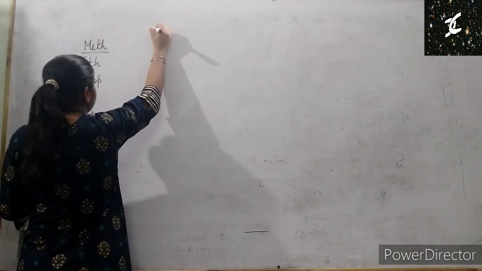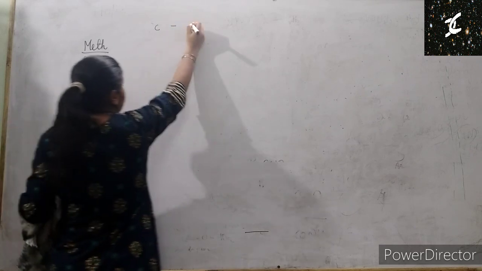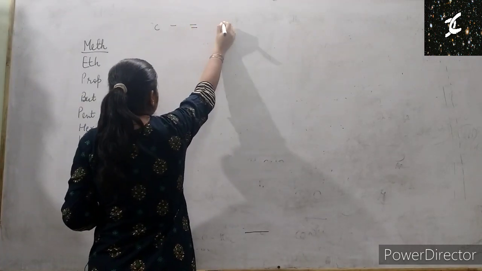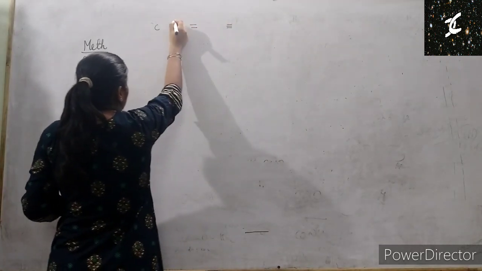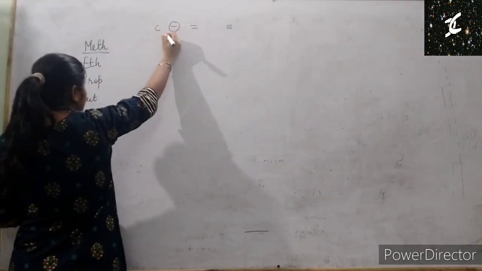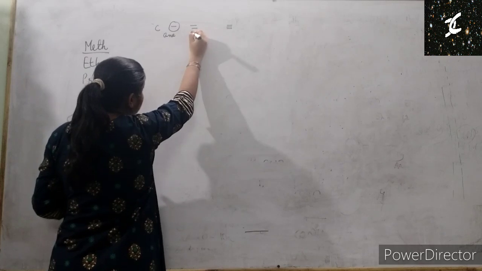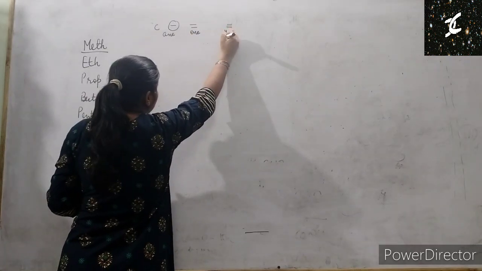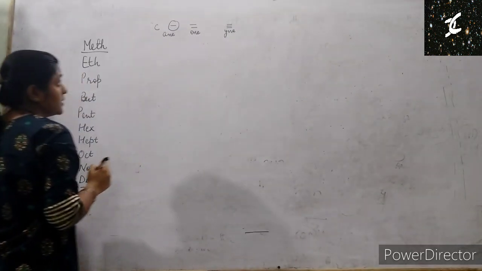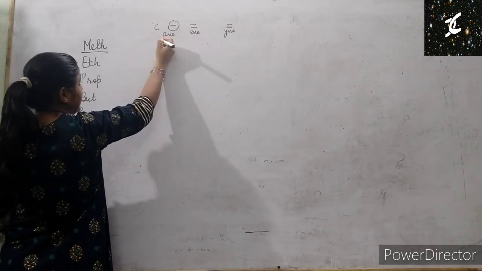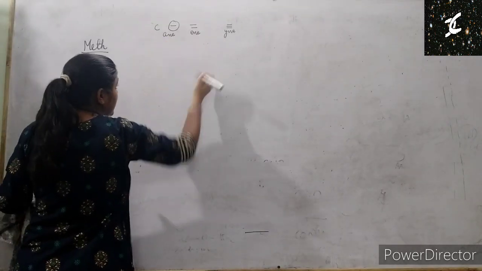Carbon can form a single bond, it can form a double bond also, and it can form a triple bond also. When it has a single bond, the suffix is ane. When it has a double bond, ene, and the triple bond, yne. So these are known as alkanes, alkenes and alkynes.